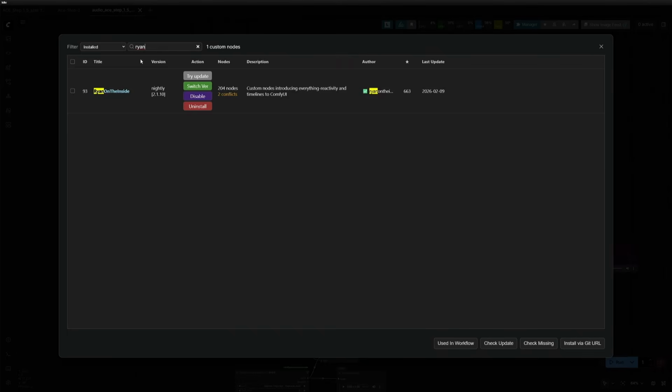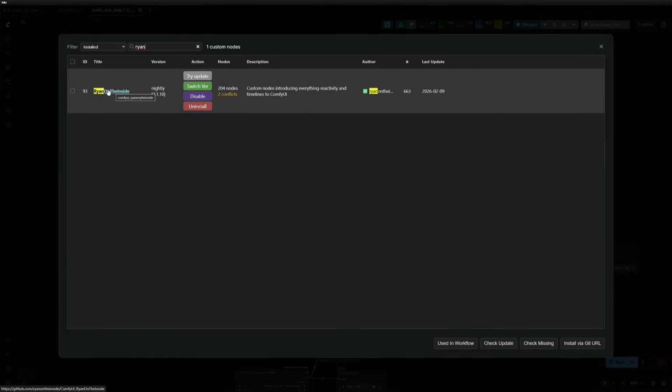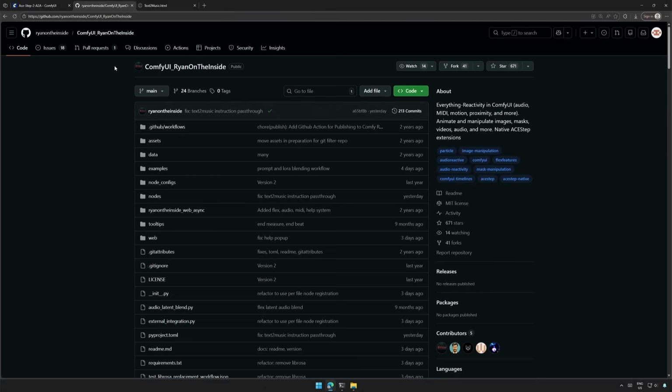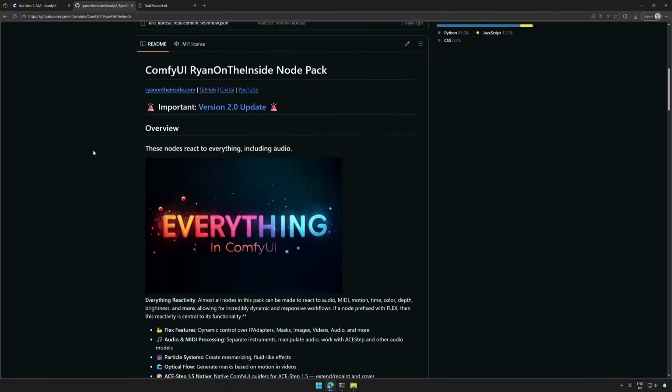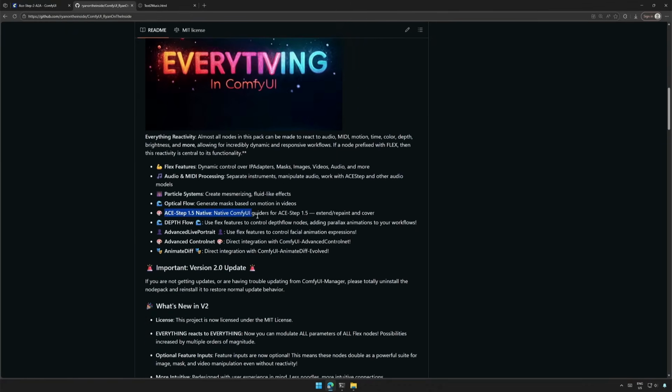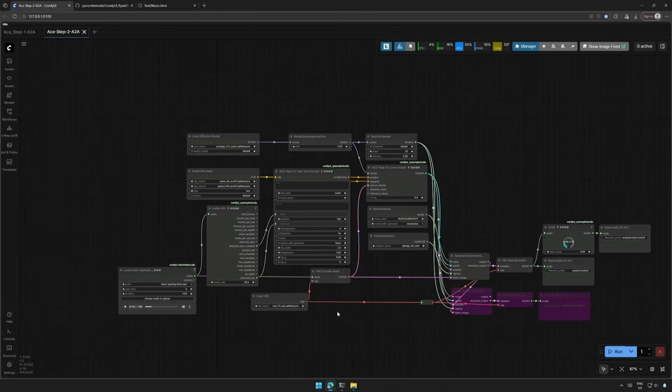Now let's look at a custom node named RyanOnTheInside. I will have it updated on GitHub in the README section. Here it says about support for a step, which can extend, repaint, and make cover songs. So this is the workflow.